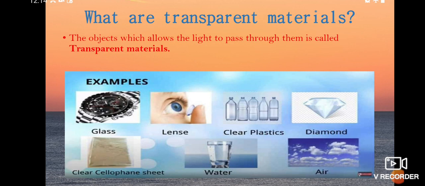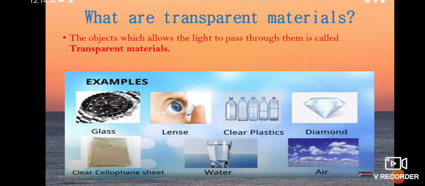Like that, lens, clear plastics, diamond, clear cellophane sheets, water and air are the best examples of transparent materials. Transparent materials allow light to pass through them, that is, inside also.